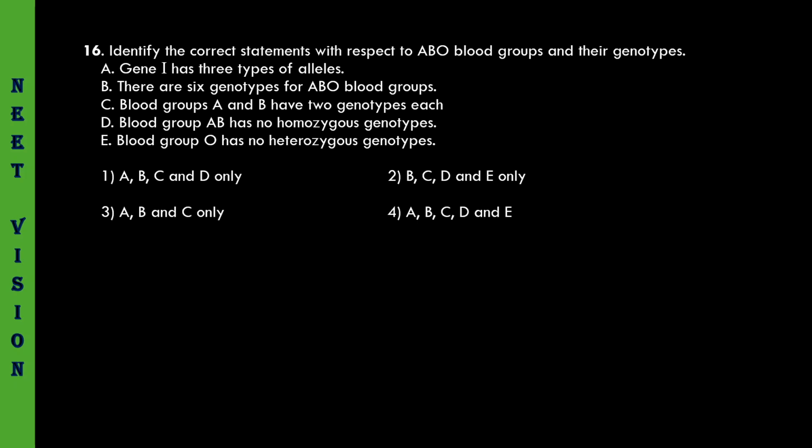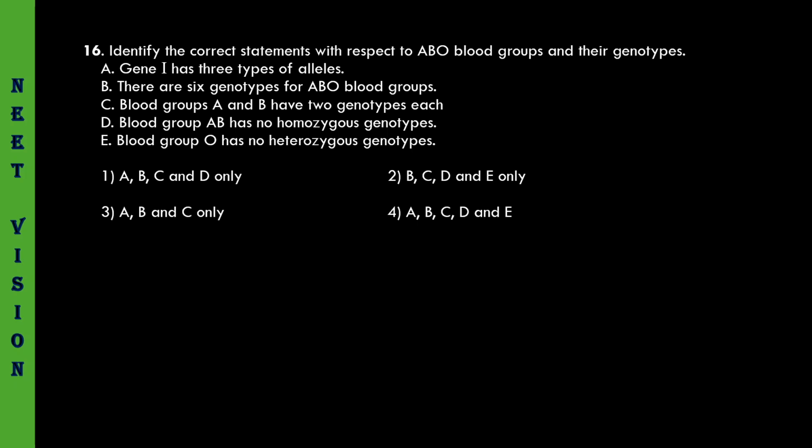There are 6 genotypes for ABO blood groups, absolutely true. For blood group A, there are 2 genotypes. Blood group B, 2 genotypes. Blood group O, 1 genotype. Blood group AB, 1 genotype. For A blood group, homozygous IAIA, and heterozygous IAi or IAI naught. Similarly for B blood group. So A and B blood groups have 2 genotypes each, O blood group has 1 genotype, and AB blood group has 1 genotype. Total 6 genotypes.